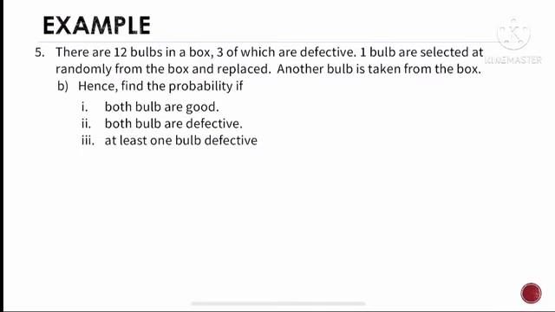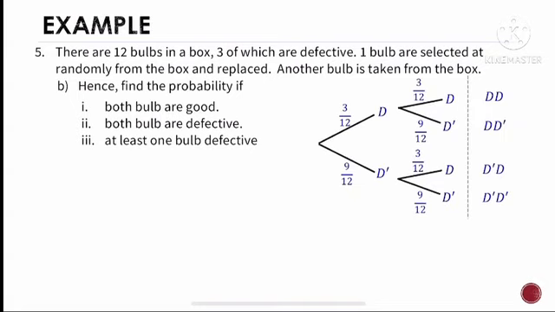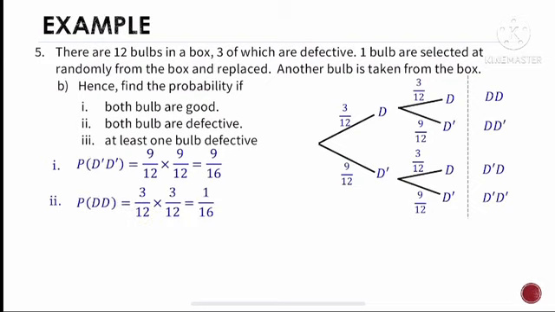To solve this probability, we have to refer to the tree diagram from A. For question 1 Roman, we want to find the probability that both bulbs are good. That means probability D prime D prime, which equals 9/12 multiplied by 9/12, and the answer is 9/16. For question 2 Roman, we want to find the probability that both bulbs are defective. That means probability DD, which equals 3/12 multiplied by 3/12, and the answer is 1/16.